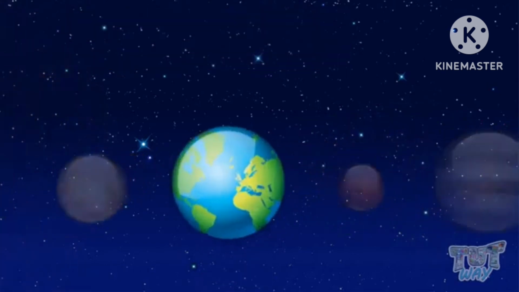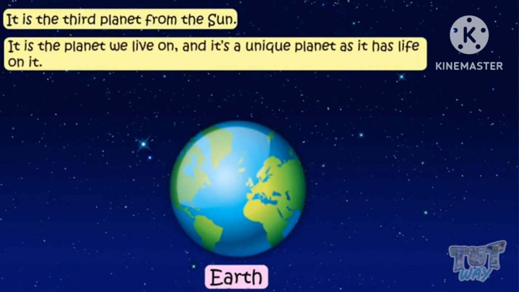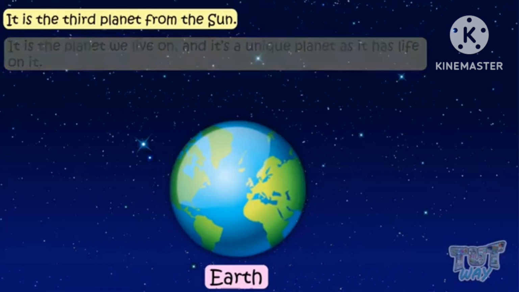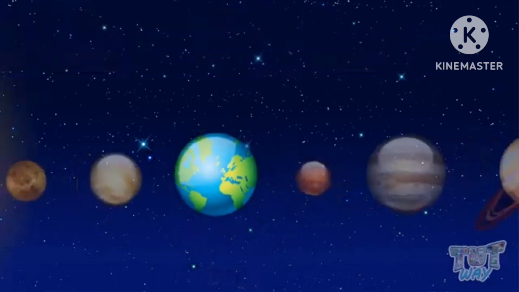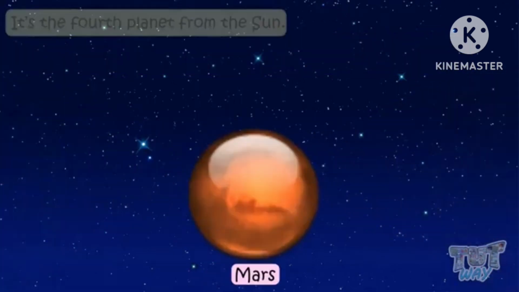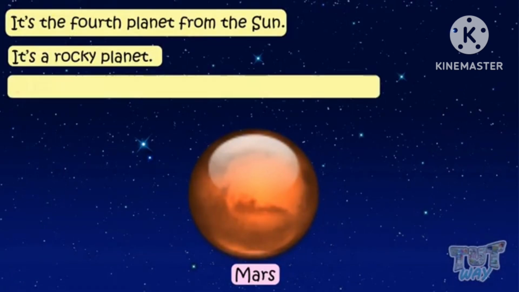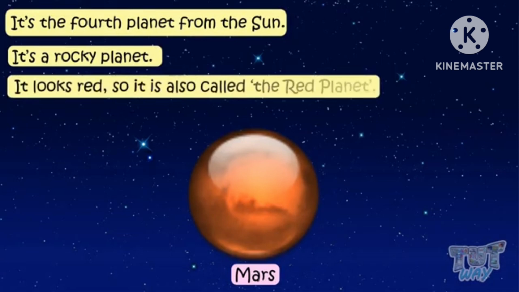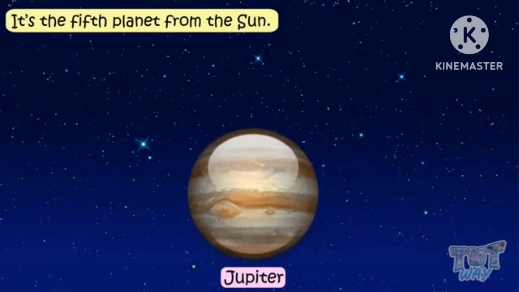Next, we will talk about the Earth, where we live. Only on the planet called Earth is life possible, and it is the third planet from the sun. It is a unique planet because it has life in it. And children, Earth is also called the blue planet. When it is asked to you, you have to say that Earth is the blue planet. Next, children, we will talk about the fourth planet, that is Mars. Mars is also called the red planet because it looks red, and it is a rocky planet.